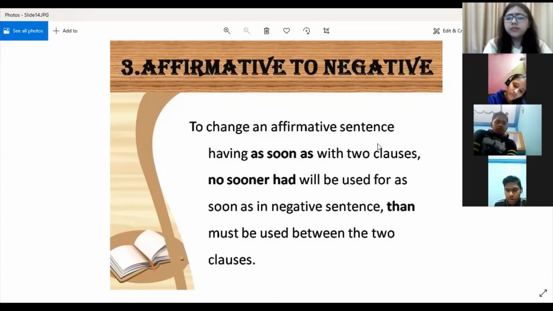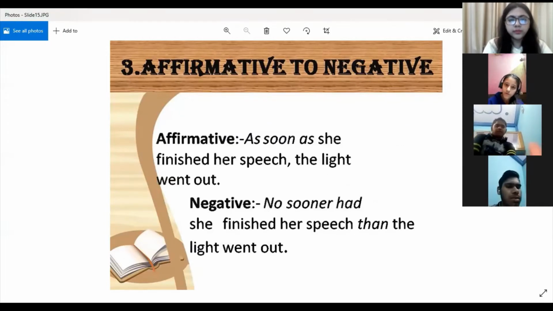Now to change an affirmative sentence which has as soon as, what do we use? We use no sooner had or no sooner did. And then than must be used between the two clauses. We will understand how we do this. See, as soon as she finished her speech, the light went out. So there are two clauses in this sentence. In the first clause, we use no sooner, and in the second clause, we use than, not then.